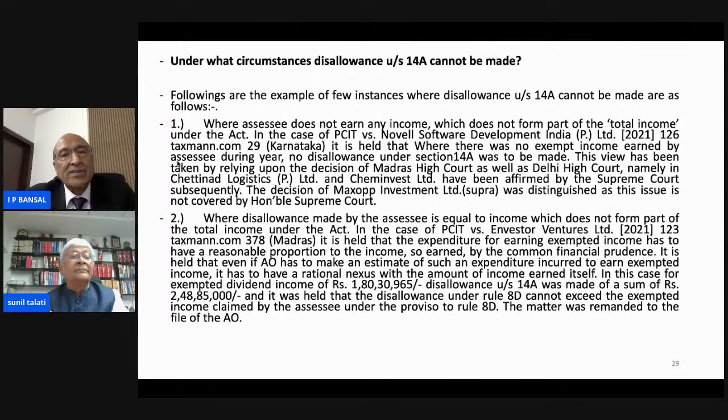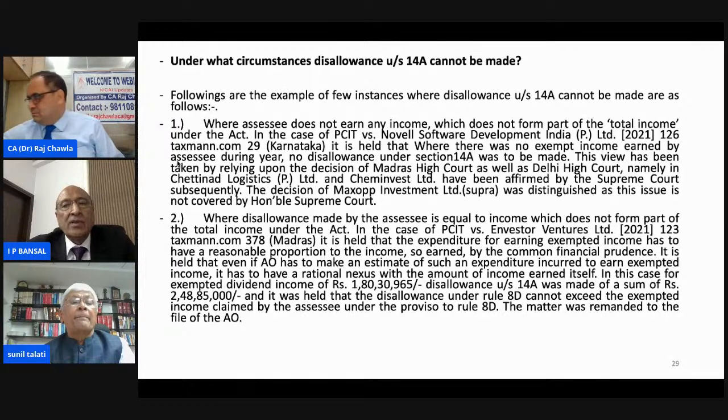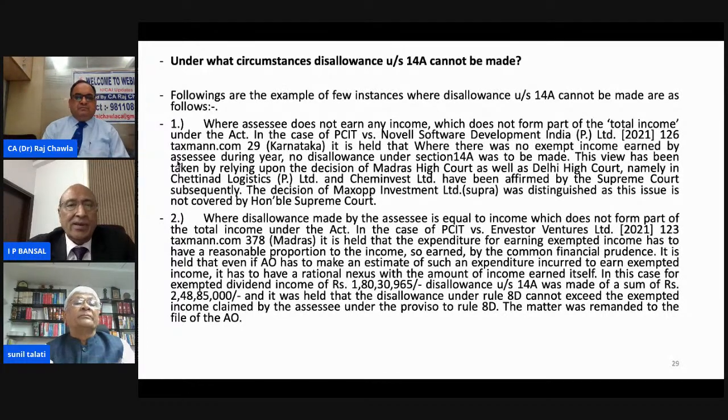Earlier we have discussed that the disallowance cannot exceed the expenditure incurred by the assessee. Now the question is whether disallowance can be more than the exempted income of the assessee. In the case of PCIT versus Investor, it has been held that expenditure for earning exempted income has to have a reasonable proportion to the income so earned, by common financial prudence, and this we have already mentioned.